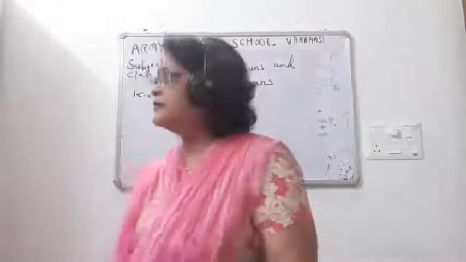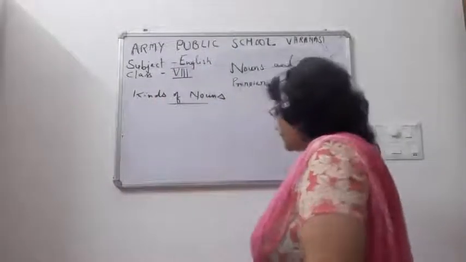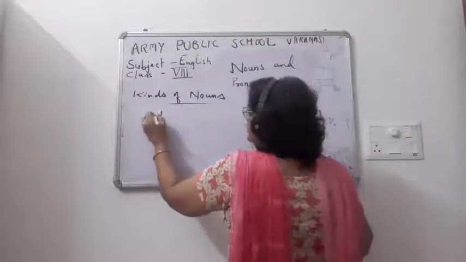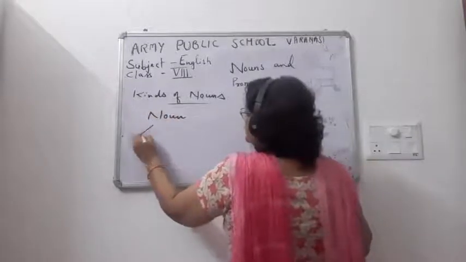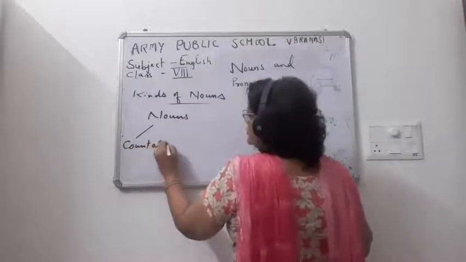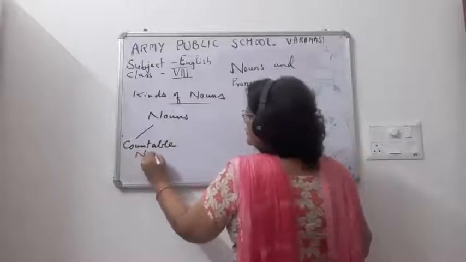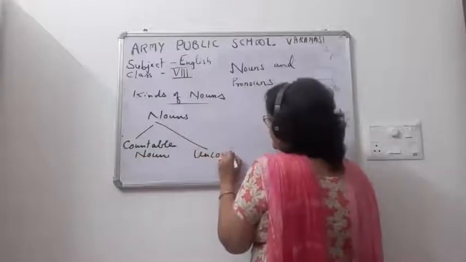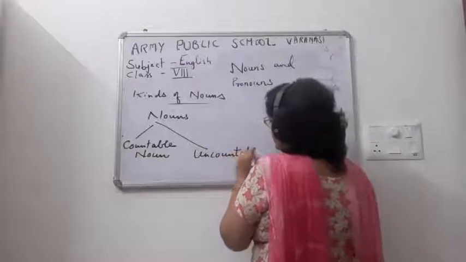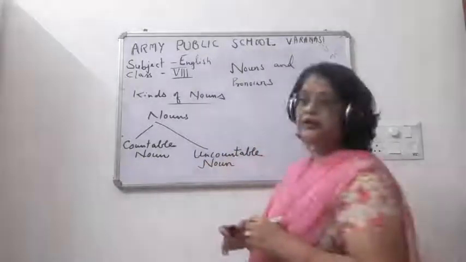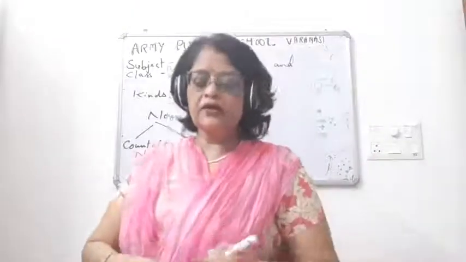So children, there are two types of noun in the modern grammar books: countable noun and uncountable noun.